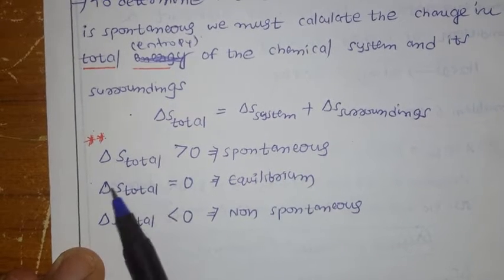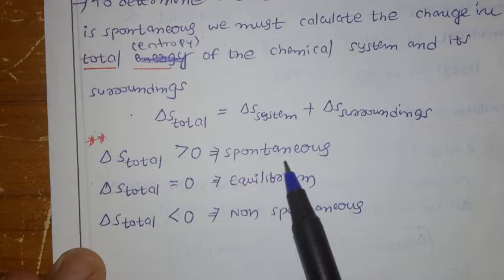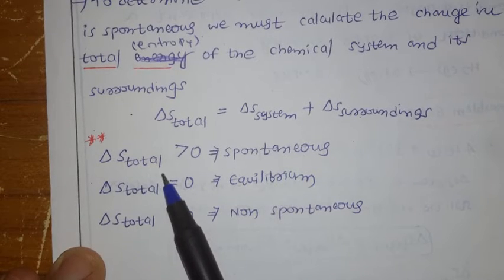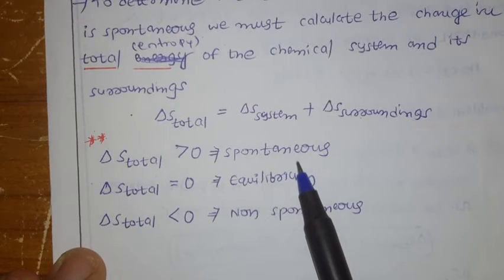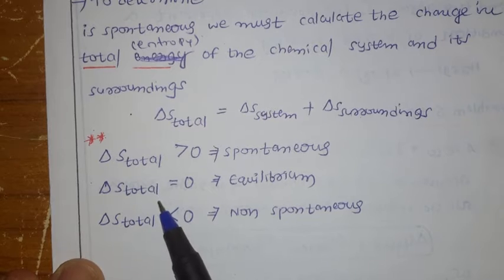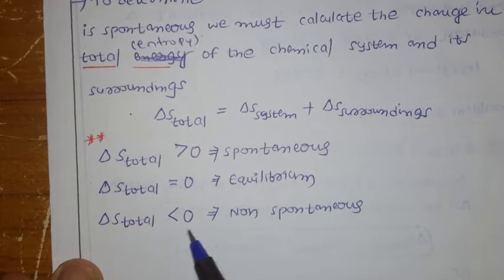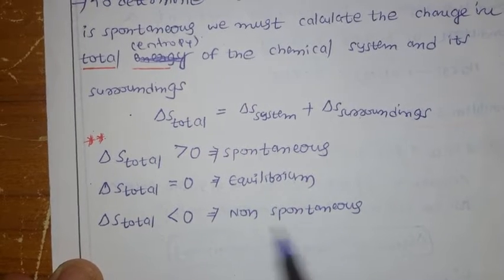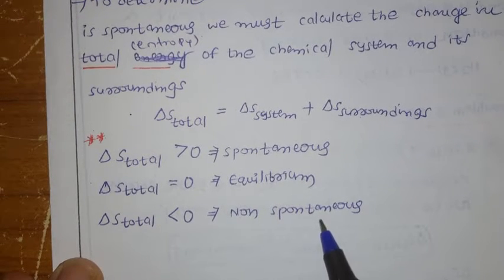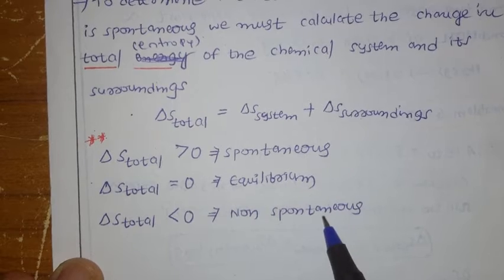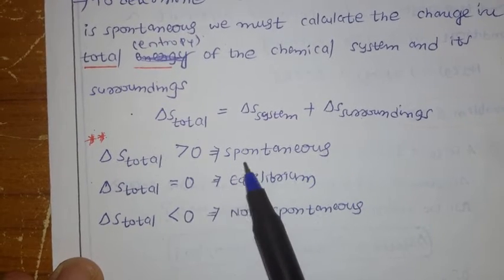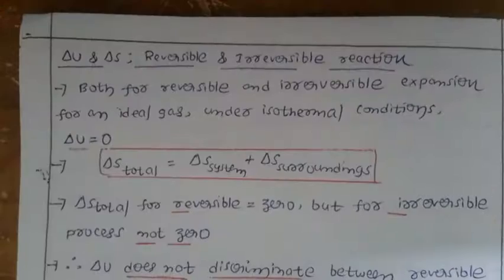If total entropy is greater than 0, meaning total entropy is positive, the reaction is spontaneous. If total entropy is equal to 0, the reaction is in equilibrium. If total entropy is less than 0, the reaction is non-spontaneous. So this is important for numericals also. This is about total entropy that you have to calculate.